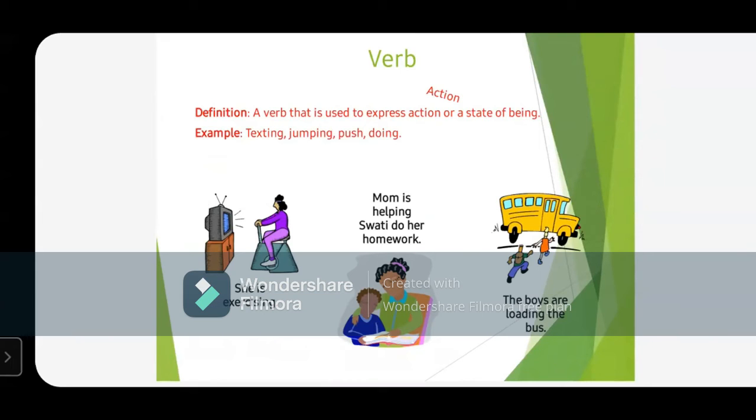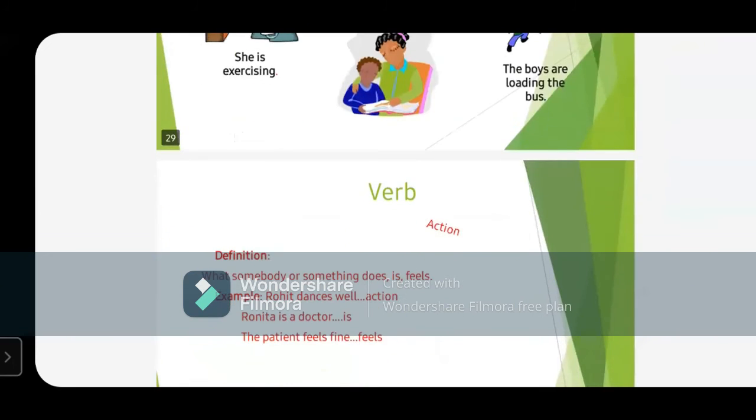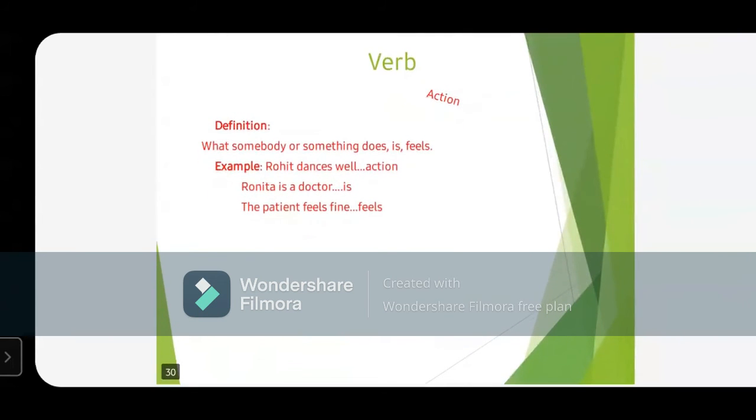And as you can see in the diagrams also, the first one is reflecting what she is doing. Action dikha rahe hain. She is exercising. In the second one, you are going to see mom is helping Swati to do her work. In the third one, the boys are loading the bus. So these are the various activities which they are doing. So any activity, anything which is an action is called verb. Fine. So what somebody or something does, is, and feels is called verb.